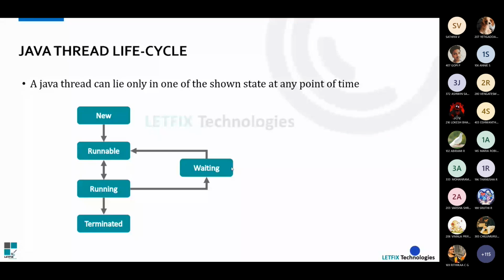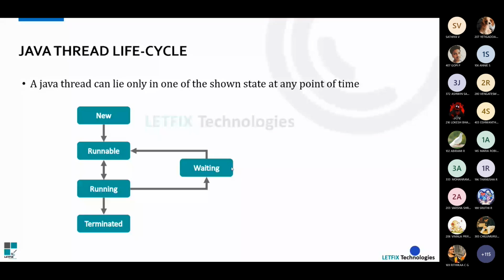When we are looking into the program, you will understand there is a run method. Only when we invoke that run method, the thread will go into the runnable state. Till that, it will be in a new state only. So when it is run, then it is available for running. It is not in running state, it is available for running.